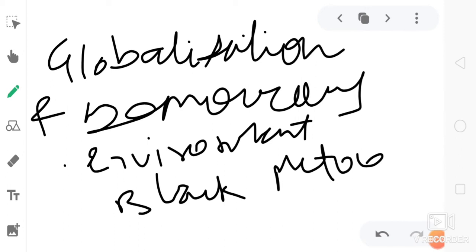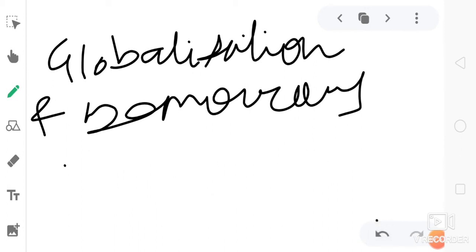Then what are the negative points of globalization on democracy? As we know, globalization has strengthened the rich. There is a conception that globalization profited only the rich, not the poor.